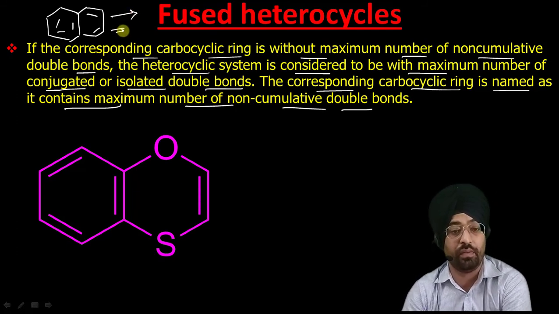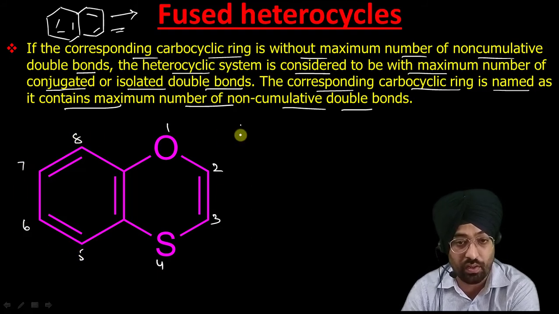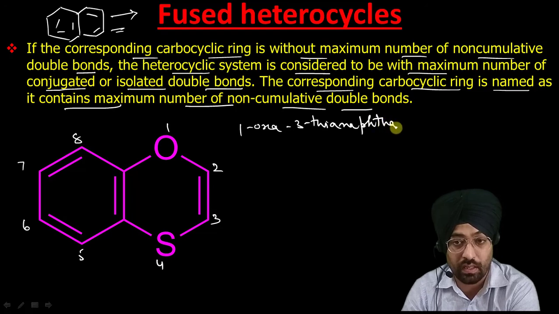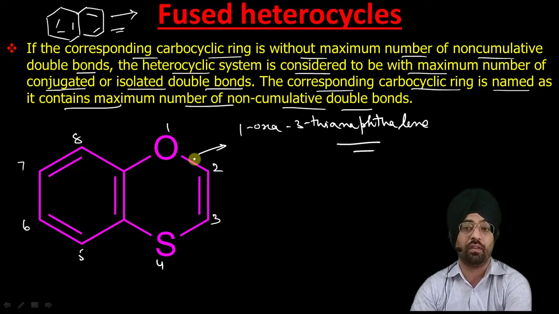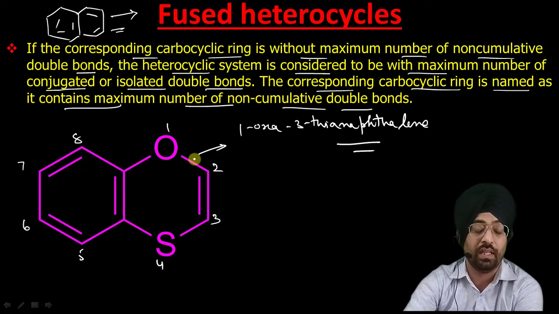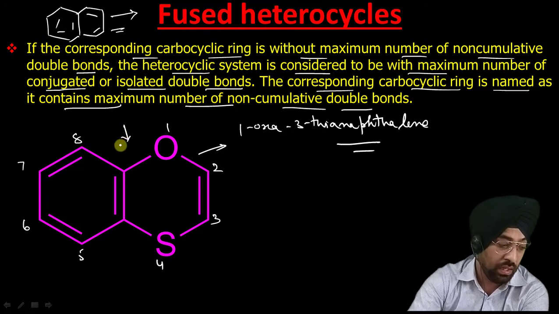Generally these types of rings will be named as derivatives of naphthalene, so we have to do the numbering. 1, 2, 3, 4, 5, 6, 7, 8. It is 1-oxa-3-thianaphthalene. That is the replacement name for this compound, 1-oxa-3-thianaphthalene. That is its name, so it is considered as a derivative of naphthalene.